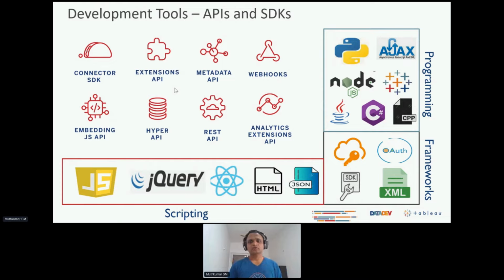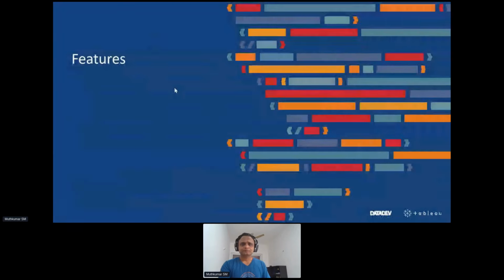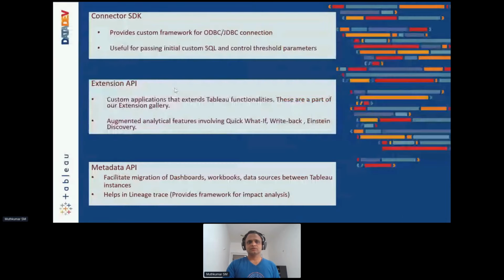And from a programming perspective, each of the APIs that you have has its own programming realm. The possibilities are for you to use programming paradigms such as C++ or C# .NET or Java or Python, and then you can start building or connecting to these APIs that we have, right? Now, in terms of features, just a quick overview of what you just saw. Connector SDK. So I'll just give you a brief of what each of these APIs stand for, right? Very quick overview so it can help you resonate when you start having your conversations.